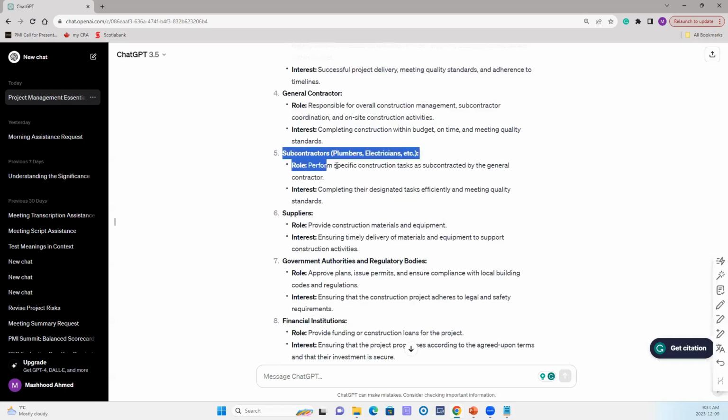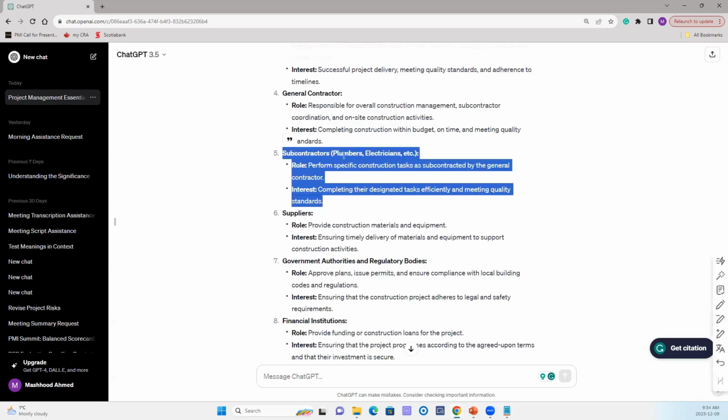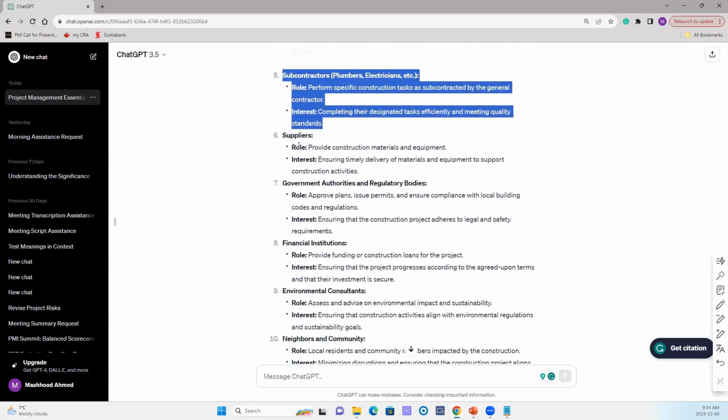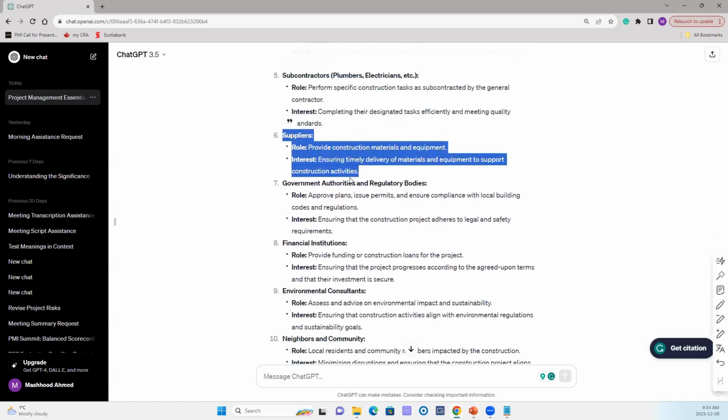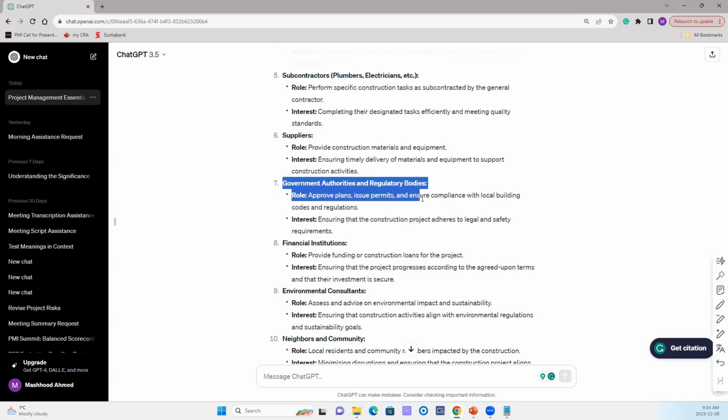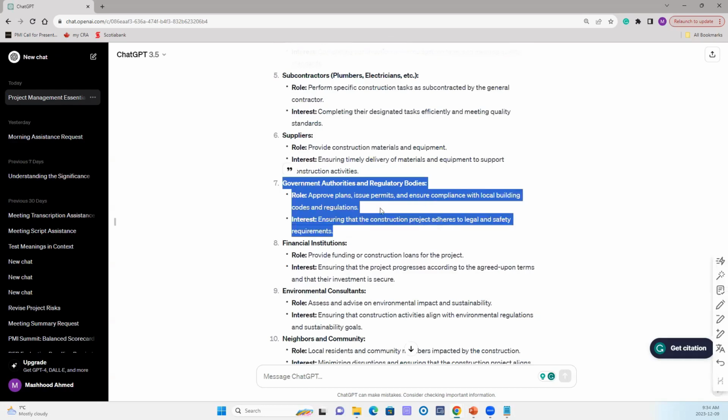Then we have subcontractors that would include plumbers, electricians, etc. They will perform the specific construction tasks as subcontracted by the general contractor, and they are interested in completing their designated tasks in an efficient manner. Then we have suppliers. Then we have government authorities and regulatory bodies. Their role is to approve plans, issue permits, and ensure compliance with the local building codes and regulations.